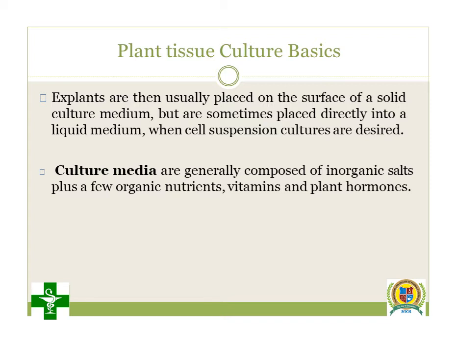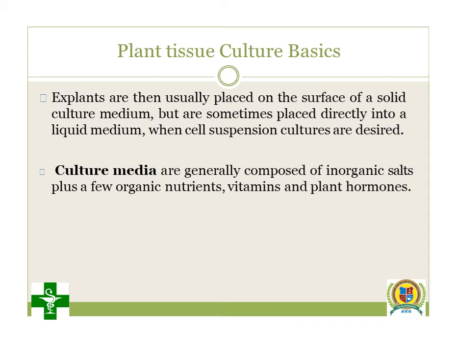There are so many types, and we will discuss them one by one. But listen, generally if the nutrient media is liquid, we prepare a cell suspension type of culture, and if the nutrient media is gel-like or semi-solid, that time we produce callus culture.